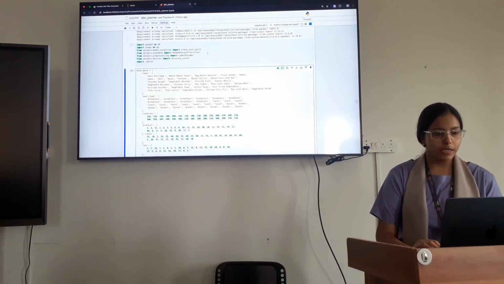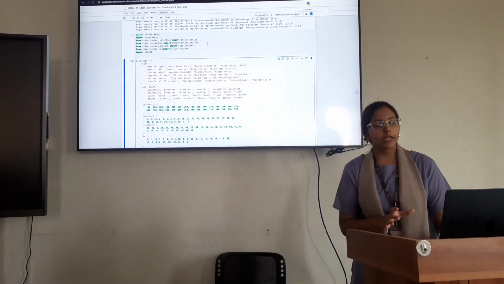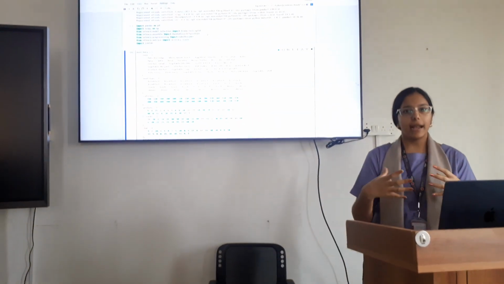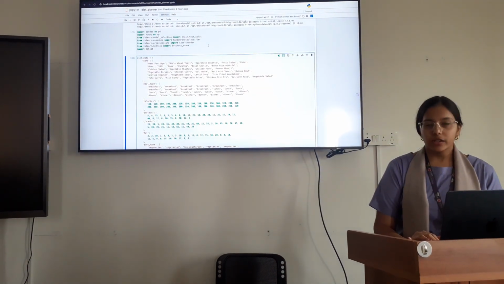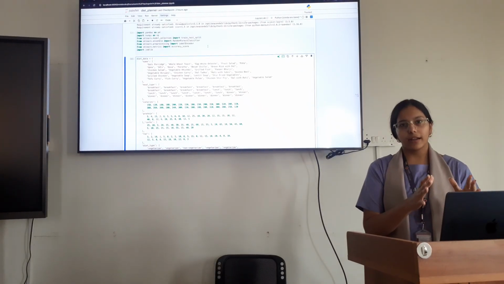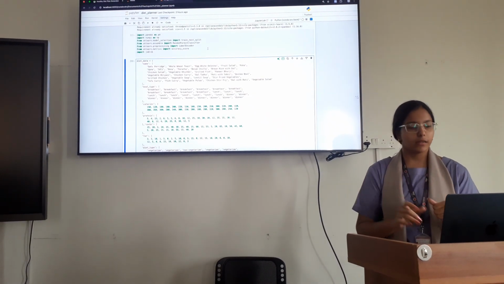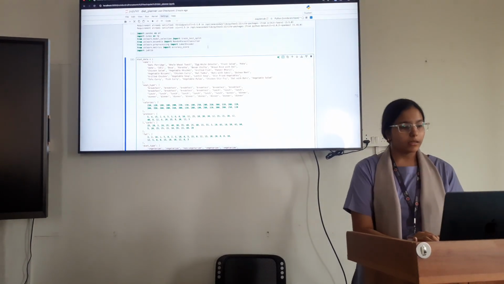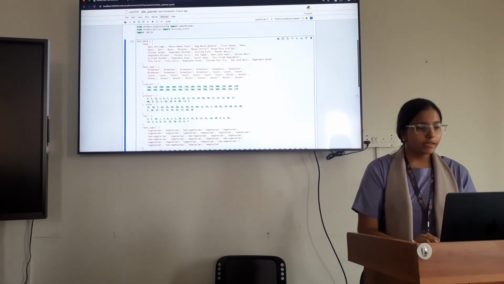I have used label encoder for converting all the text into numerical data, because ML always analyzes numerical data. Then I have used accuracy score for calculating the accuracy of how my model works and the predictions it has made, and joblib for loading the model that I am going to create.